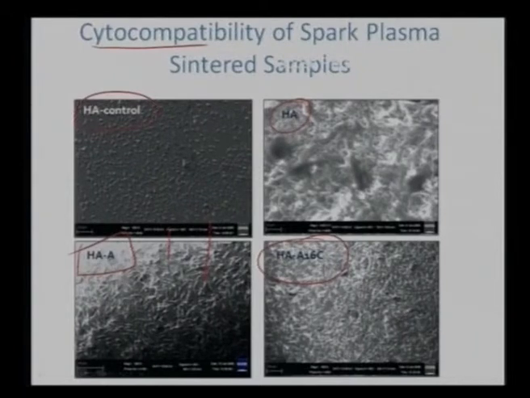In this case we can see very nicely in the hydroxyapatite a nice spread of all the cells, fibroblasts, and there are a couple of things we can note here. First of all, we do see some cells which are spread out, and some cells which are still globular in nature, and some which are still spreading out. The generation of this kind of morphology is very common: we do see some cells which remain globular and some which spread out.